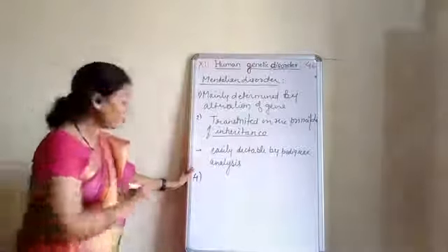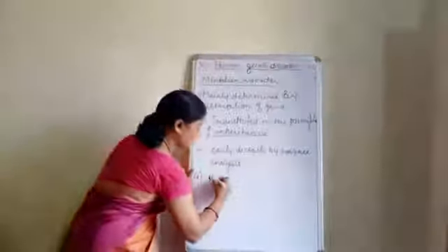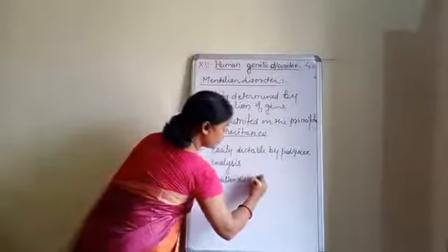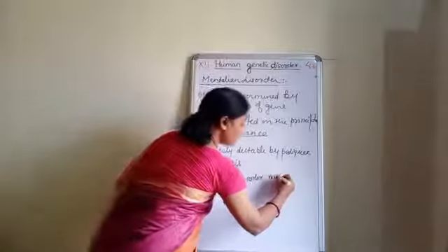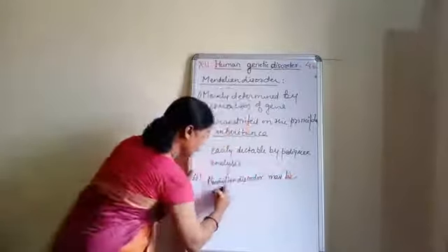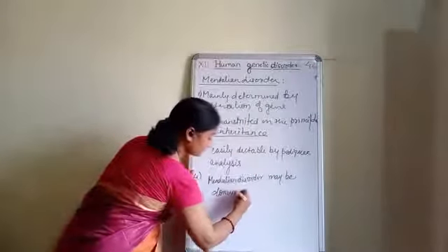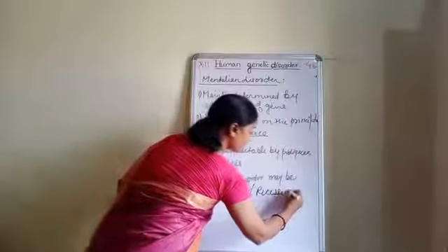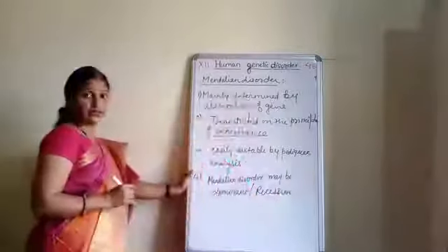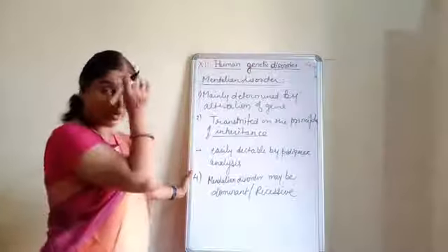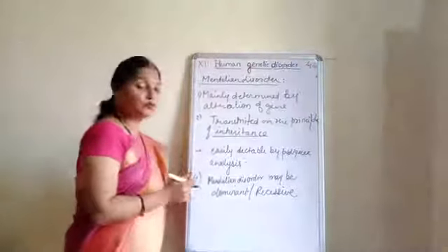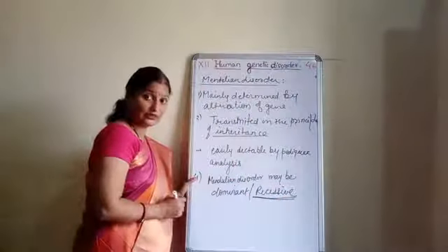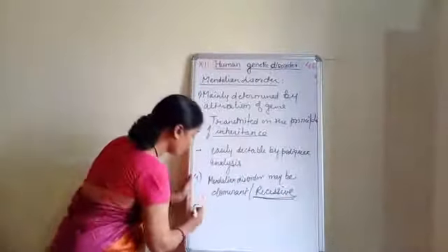Mendelian disorder may be dominant or recessive. Okay, it can be dominant or recessive. In our book, we will basically discuss about the recessive disease.